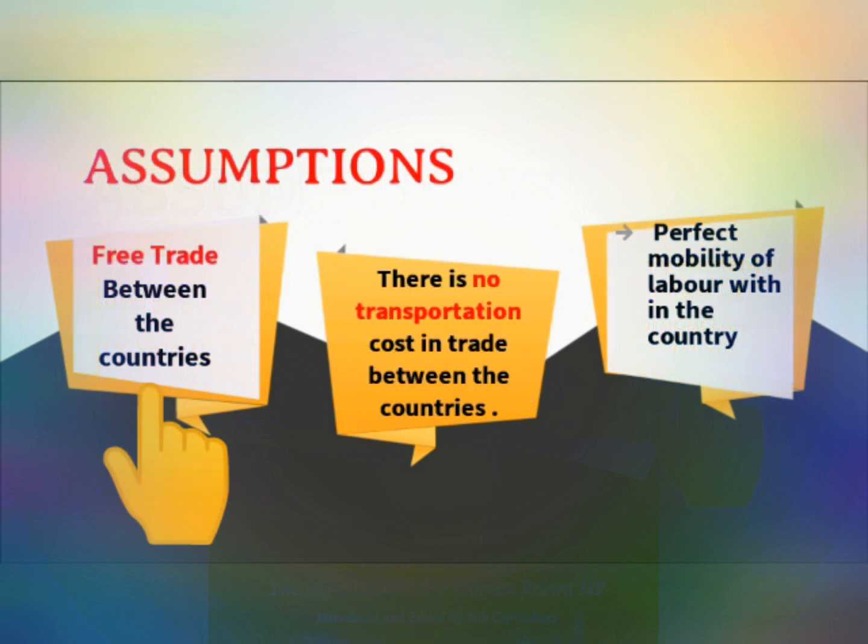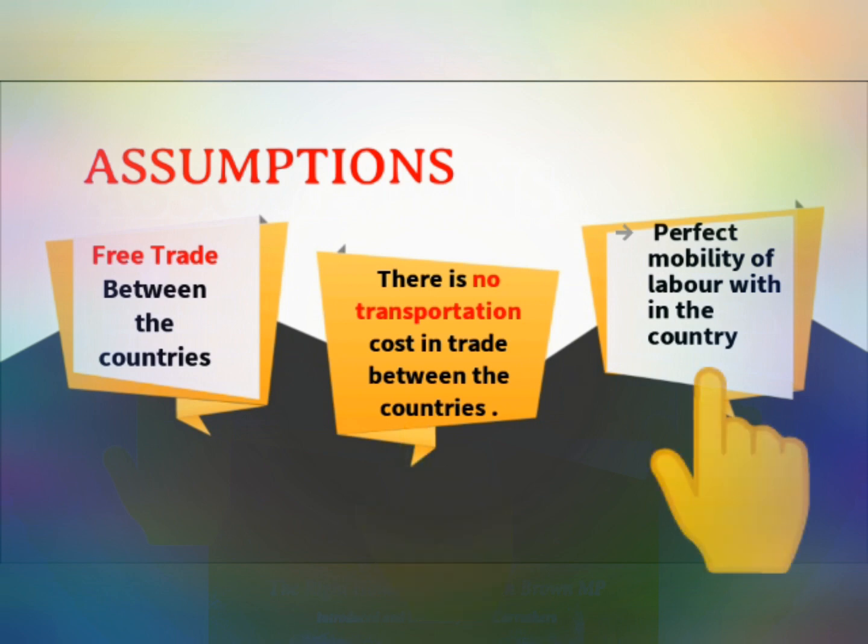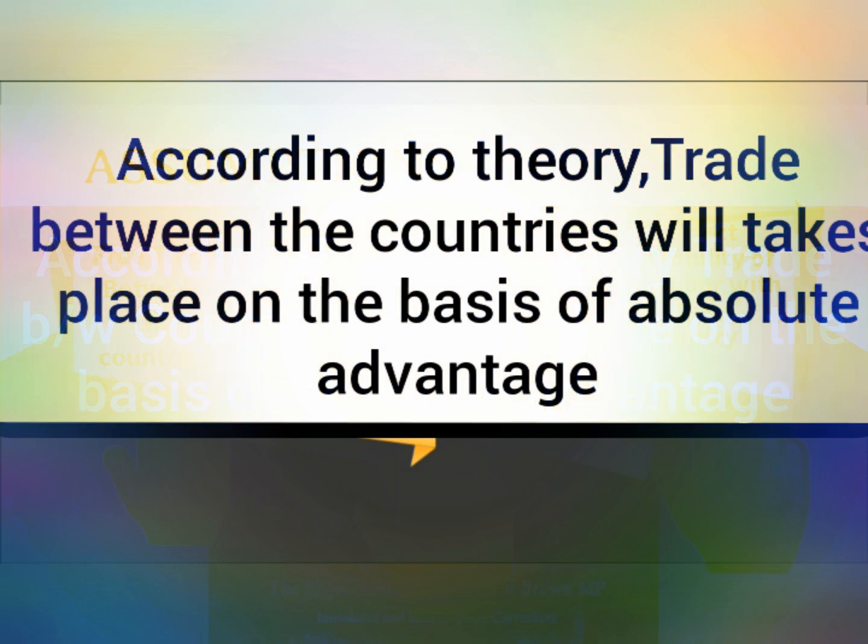The next one, free trade between the countries. Free trade means trade without government intervention, trade without any trade barriers. And next one, there is no transportation cost in trade. And last one, perfect mobility of labor within the country. It means the labor can move within a country, but it cannot cross the border of the nations. Okay, so these are the assumptions of this theory.